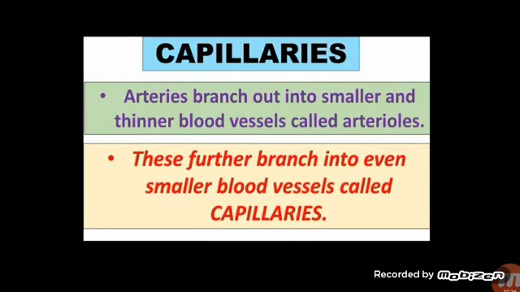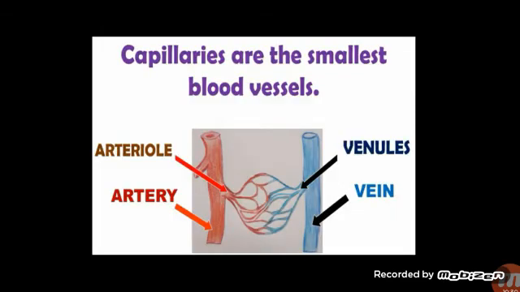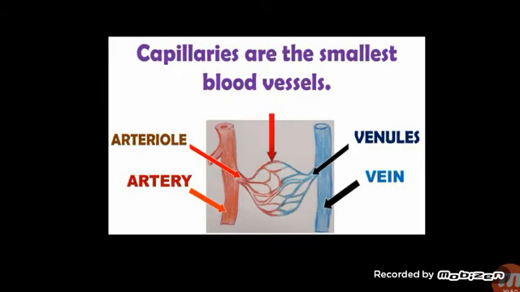Next is capillaries. Here arteries branch out into smaller and thinner blood vessels called arterioles. I will show you now. These further branch into even smaller blood vessels called capillaries. Here you can see this, no? This is what, children? Arteries. This is your veins, artery and veins. Then it is passing here and here. This is arteriole and it is venules. And look here, this part is capillaries.